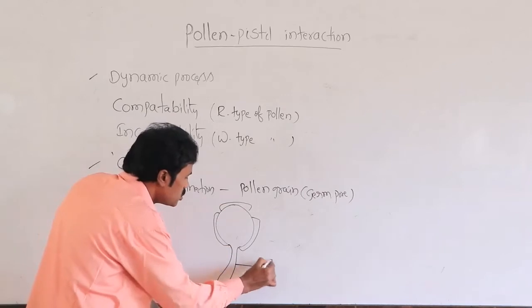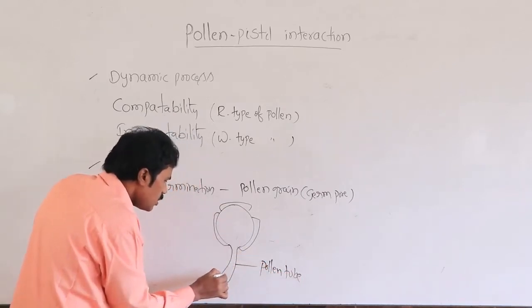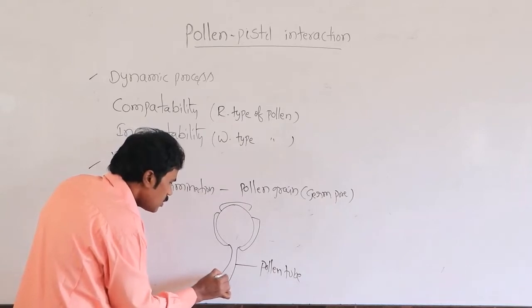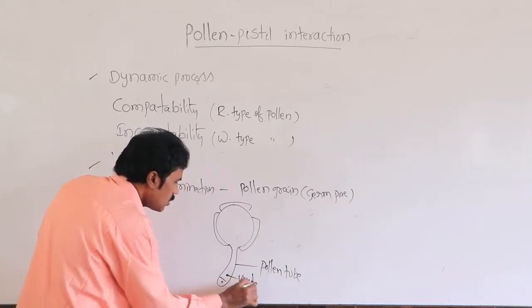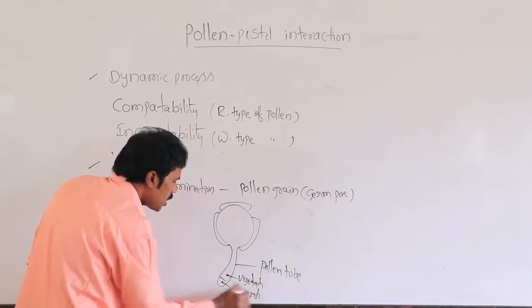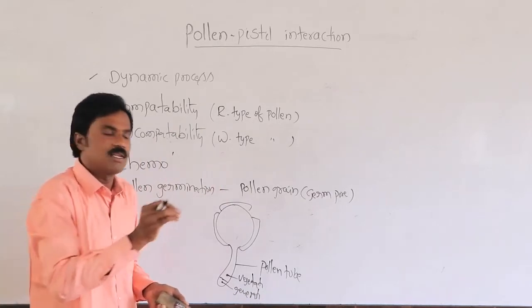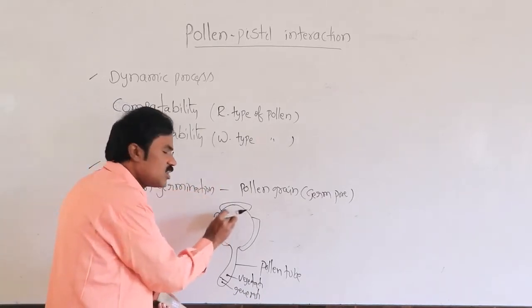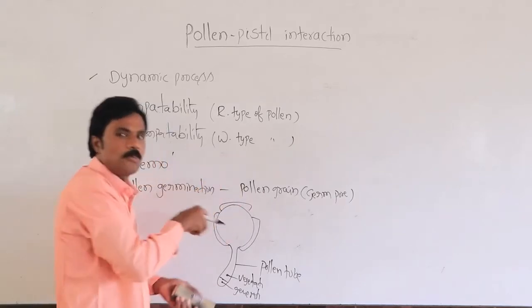This is the pollen tube. In this one, this is the vegetative and generative cell. Along with this, whatever materials are present in the cytoplasm of the pollen grain, all of it is pushed towards the pollen tube.